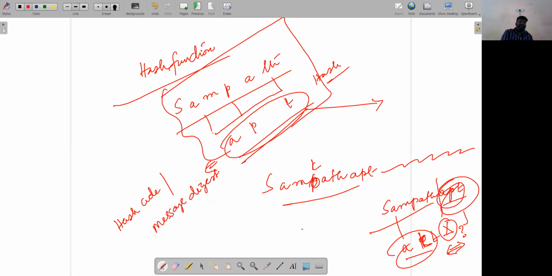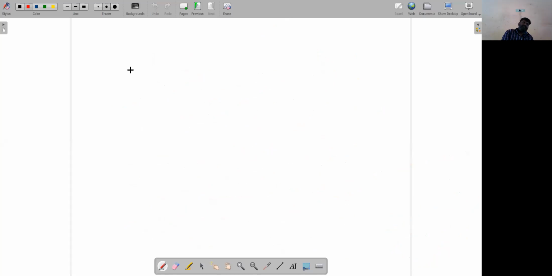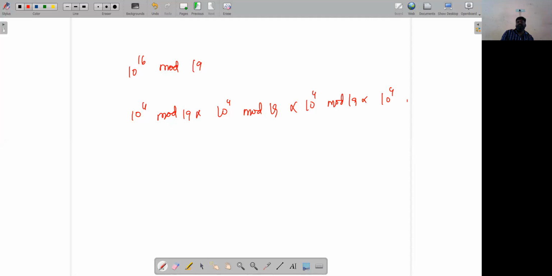So 10 power 16 mod 19 is 10 power 4 mod 19 multiplied by 10 power 4 mod 19, multiplied by 10 power 4 mod 19, multiplied by 10 power 4 mod 19. What is the result for this? 10 power 4 mod 19.